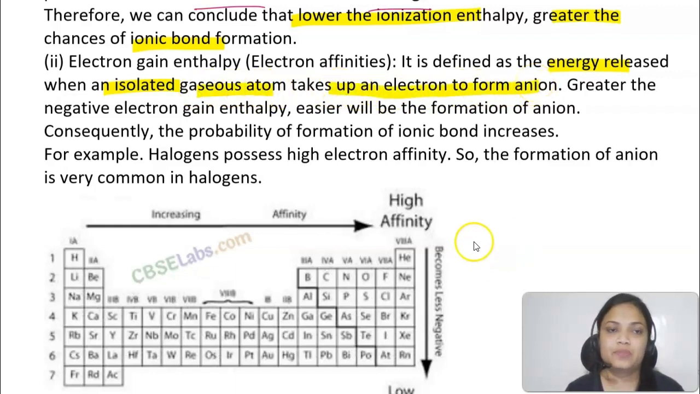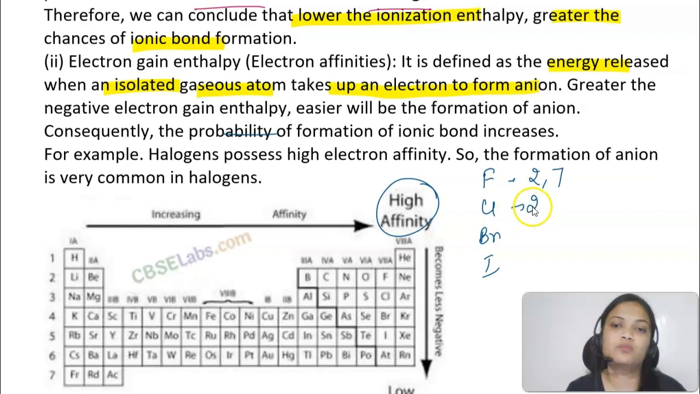form an ion. ओके तो अगर electron is getting added, if it is becoming stable, तो जितनी ज्यादा energy release होगी उतनी easily anion formation होगी, and then it will increase the probability of formation of ionic bond. Okay, for example, halogens. If I talk about halogens, so like your fluorine, chlorine, bromine, iodine, they actually have 7 electrons in their outermost shell. So they just need 1 electron to complete their octet.